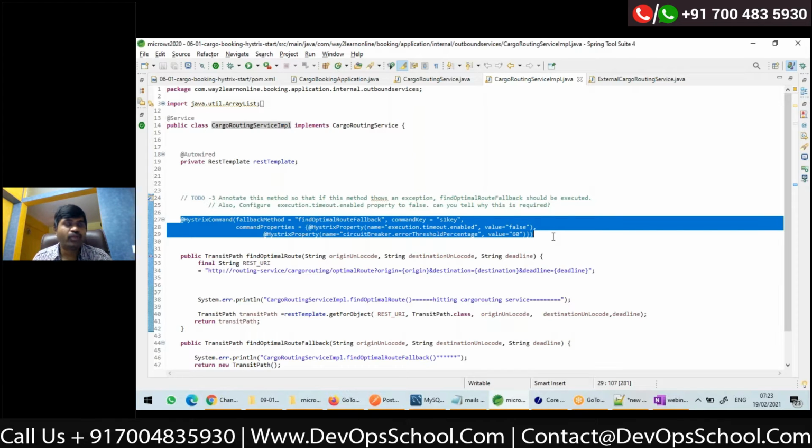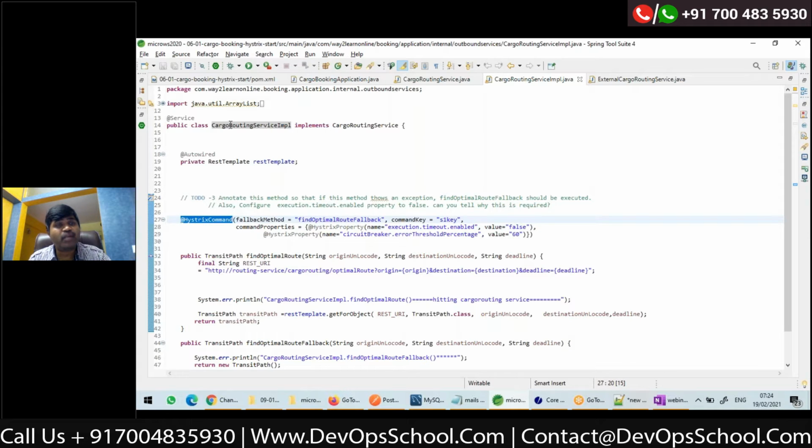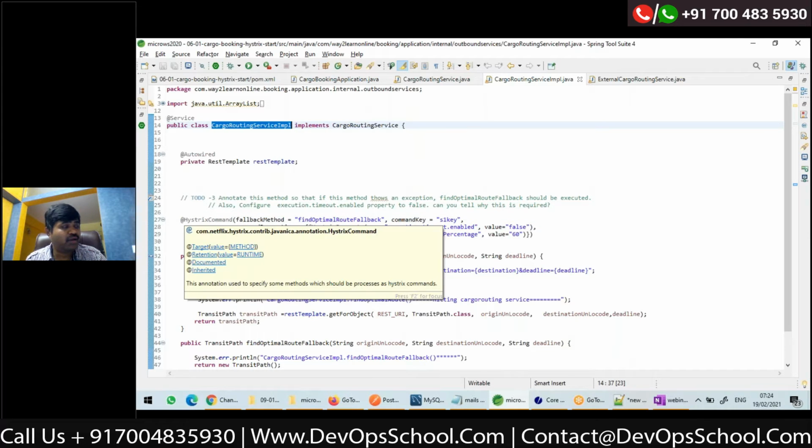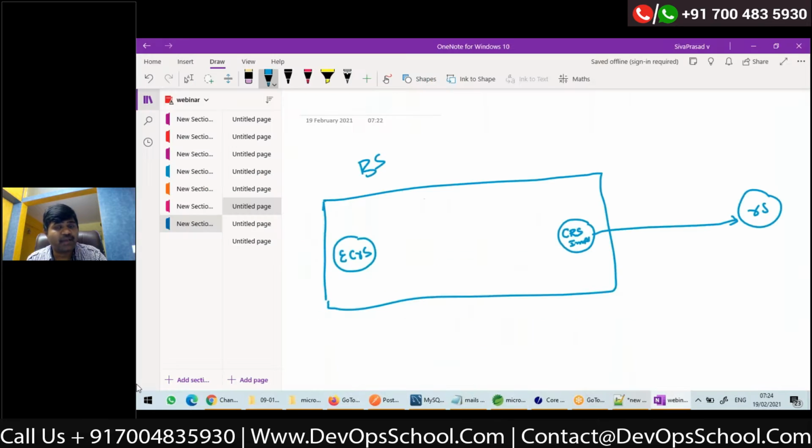So if there is any method in your class annotated with transactional, what will happen? A transactional proxy will be created by AOP, right? That's how the transactional annotation works. Similarly, Hystrix uses Spring's aspect-oriented programming and it will create a proxy. If there is at least one method in your class annotated with HystrixCommand, a proxy will be created.